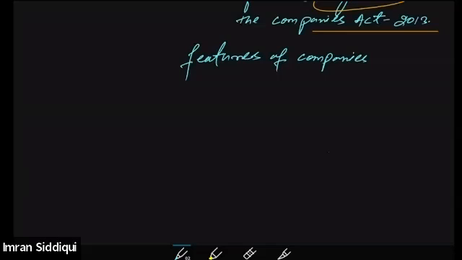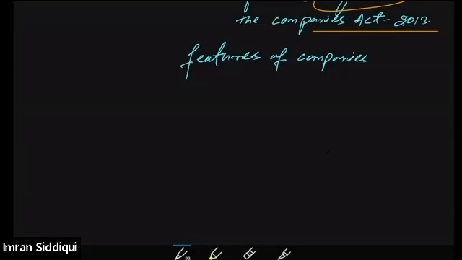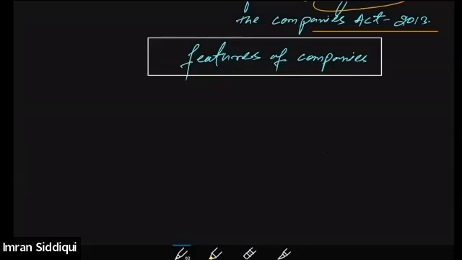In order to be recognized as a company, there are a few essential features. Unless and until these conditions are satisfied, an organization cannot be considered as a company. So what are the highlighting features of a company? As per the Companies Act 2013,